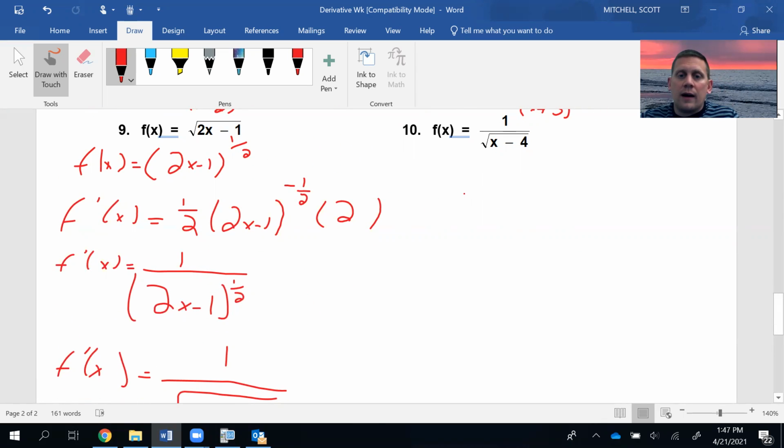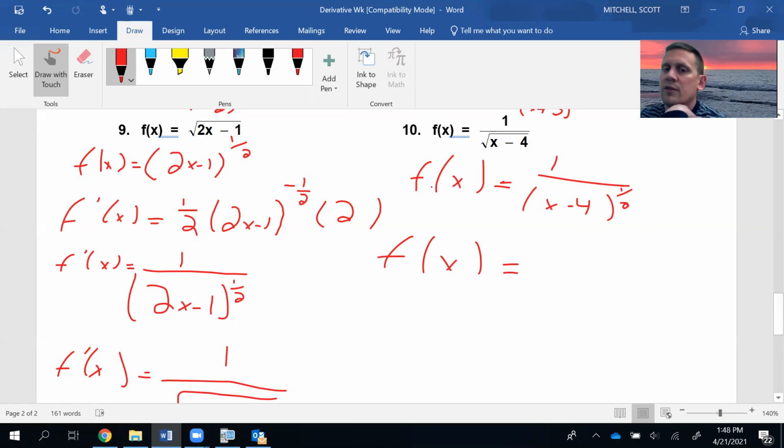Last one. So I need to write f of x and simplify it. First, I'm going to write it with exponent powers. So that's a 1/2 power. A square root is 1/2, but it's still on the bottom. I need to get it on the top. So notice, notation-wise, I haven't taken the derivative yet. This is just using algebra, using exponent rules. So now I'm going to write this on the top. And when I do that, now I have a -1/2.